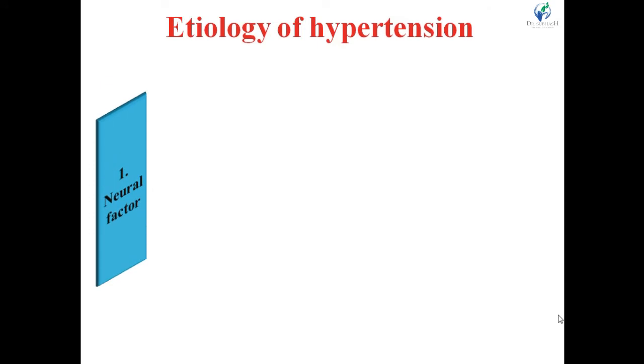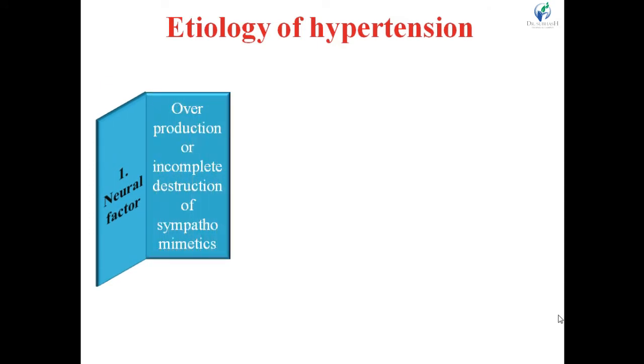First one is the neural factor. It includes overproduction or incomplete destruction of sympathomimetics. Right? The word neural factor indicates a factor related to the nervous system or neurotransmitters. So, as we know, the effect of sympathomimetics, sympathetic amines, sympathetic neurotransmitters on hypertension or on the heart system.